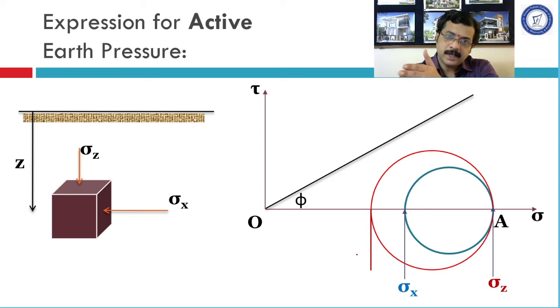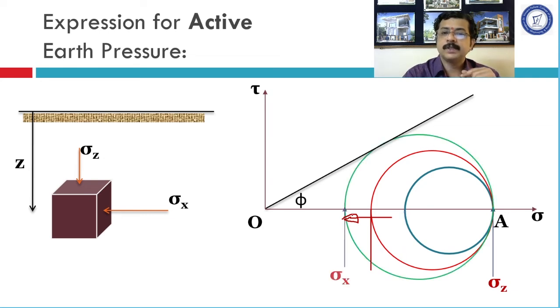Similarly, the stress would go on reducing and sigma x will be shifted leftward because the value is going to get reduced. And at one particular moment, when we plot the Mohr circle, it will appear like this. This green Mohr circle, what does it indicate? It indicates that sigma x has reached its minimum possible value, and now this Mohr circle has touched this shear strength envelope. Means what?